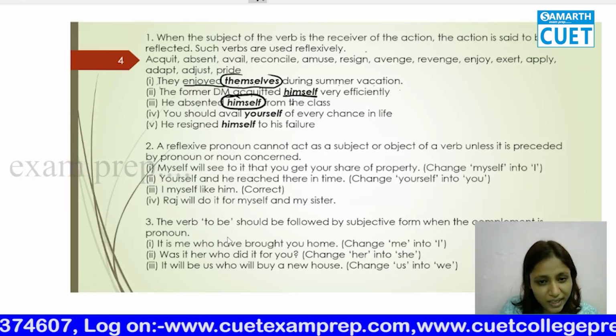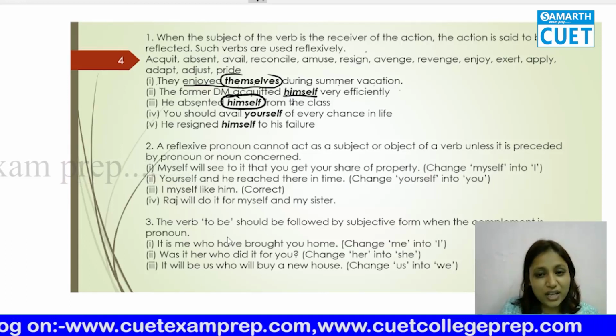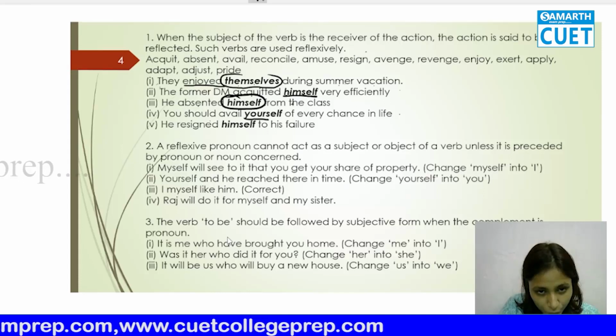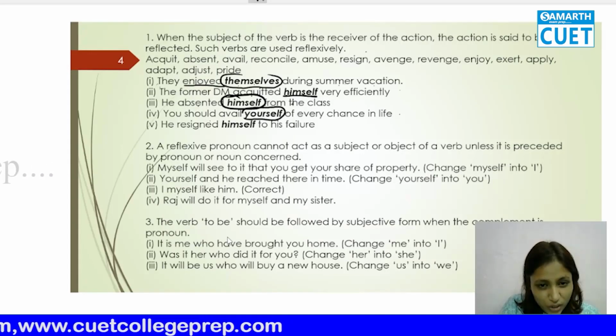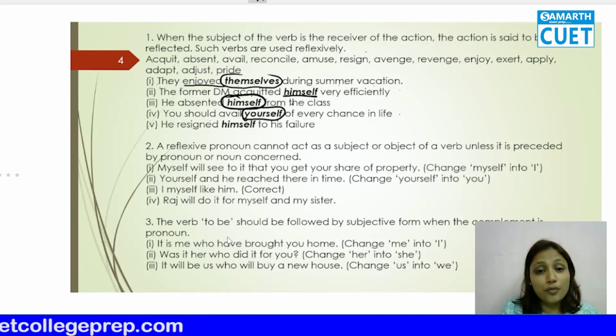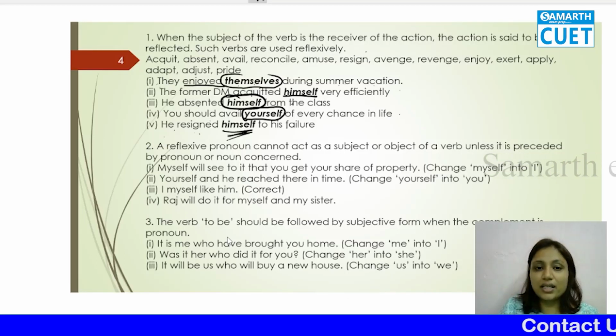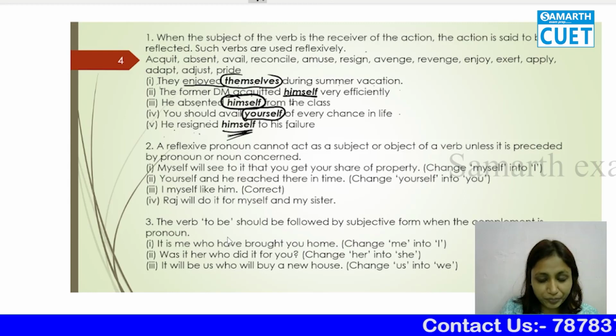You should avail every chance in life. You should avail yourself. That means aapko, you, who is availing? You are the receiver of the availing of every chance. So you are going to use the reflexive word here. He resigned to his failure. He resigned himself to his failure is right. So I hope you understood it.